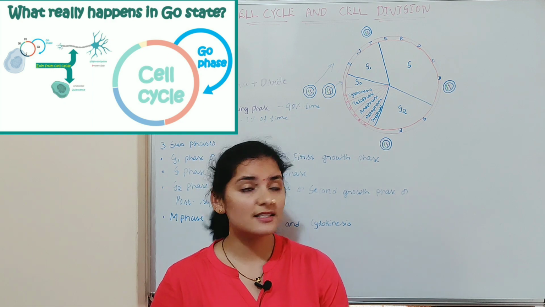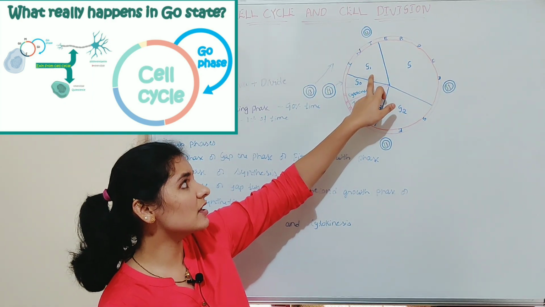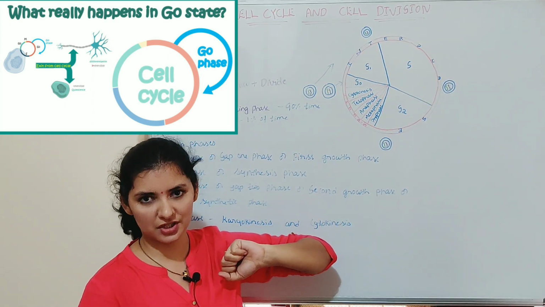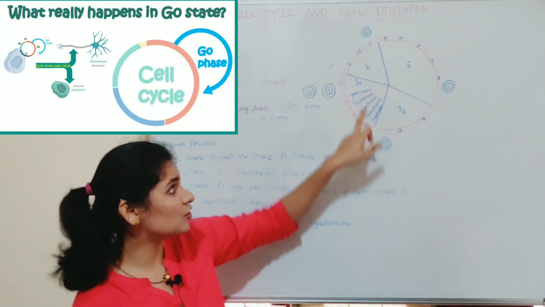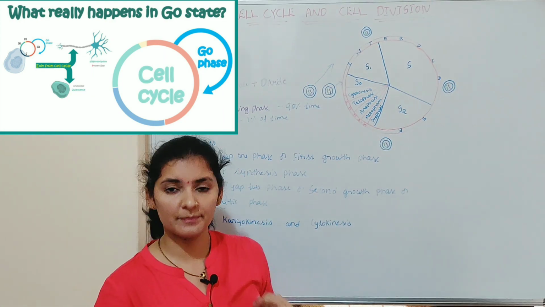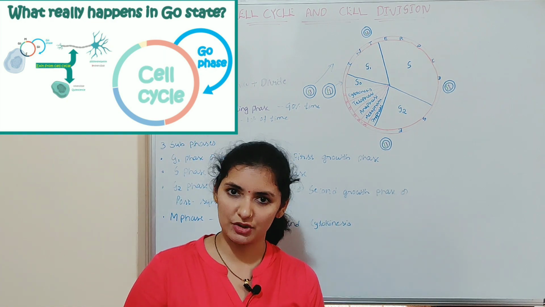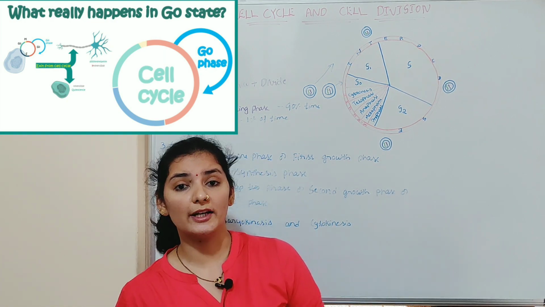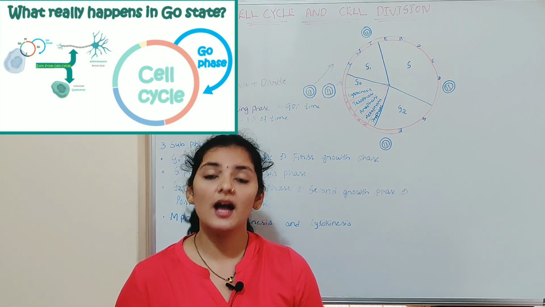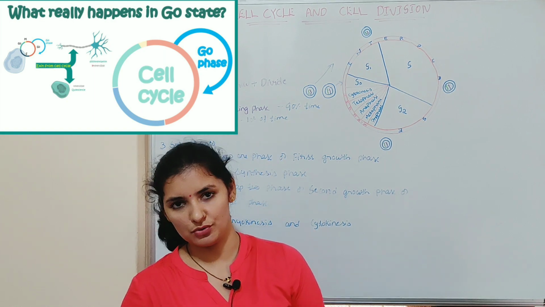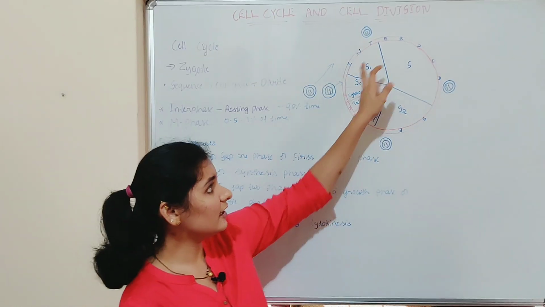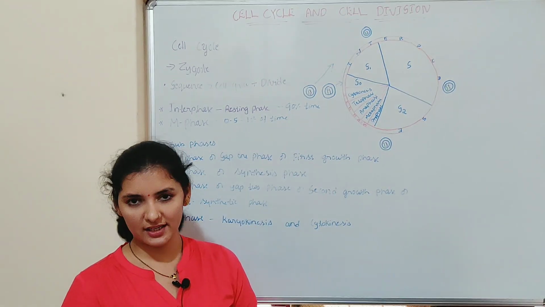So those cells will exit the G1 phase to undergo an inactive stage called the quiescent stage or G0 phase. In the G0 phase, the cells will be metabolically active, but they will not divide or proliferate until the instruction is given to do so. So that is all about the different subphases of the interphase.